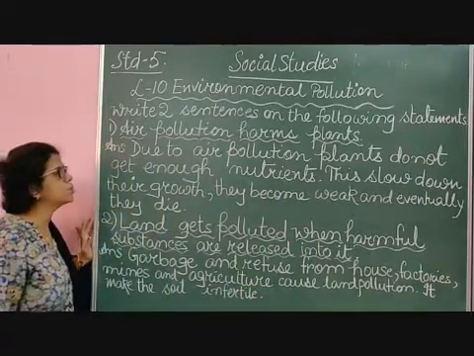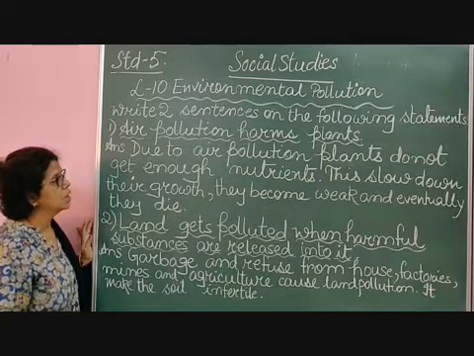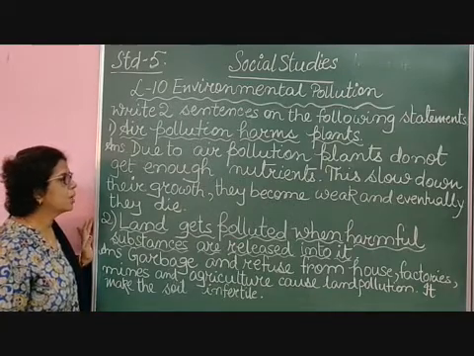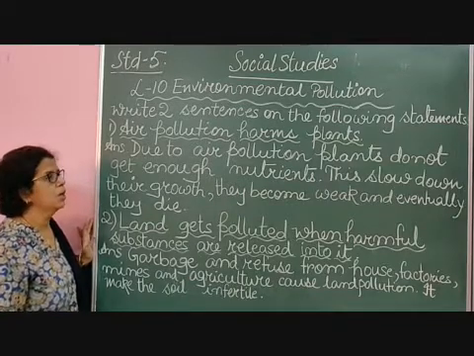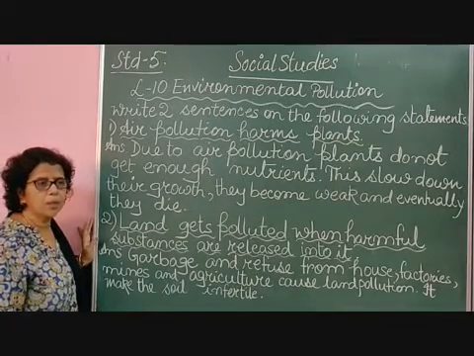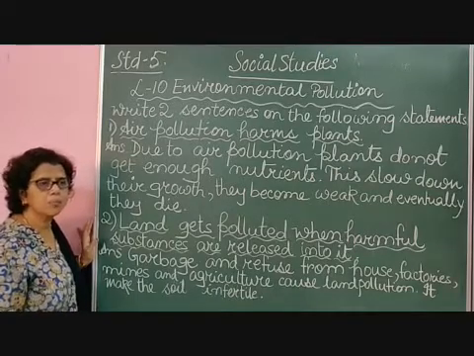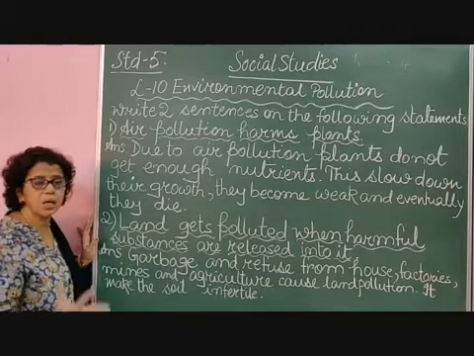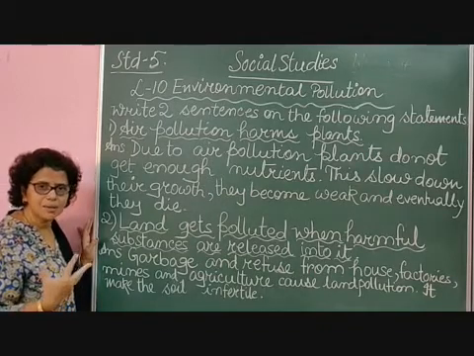Due to air pollution, plants do not get enough nutrients. This slows down their growth, they become weak and eventually die. Plants, as you know, for preparation of food, need water, minerals, carbon dioxide, and sunlight.